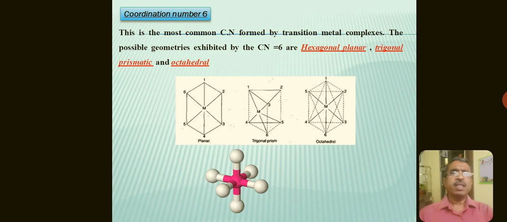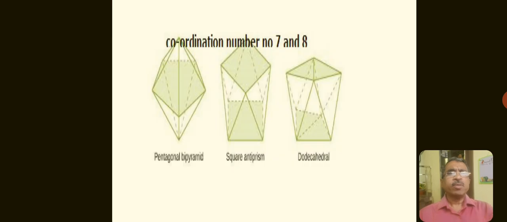In this slide, I have shown the various possible geometries of the complexes with coordination number 6. Among this, octahedral geometry is very common. This slide shows the geometries of the complexes with coordination number 7 and 8.